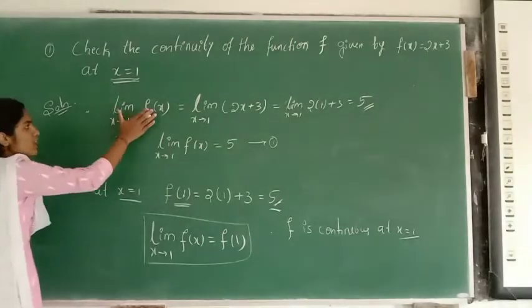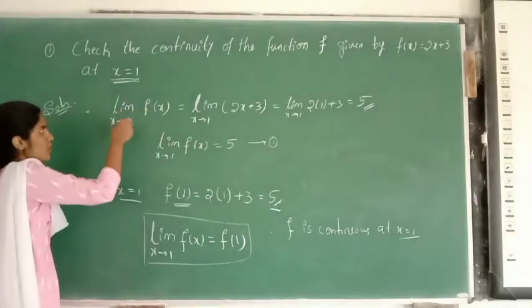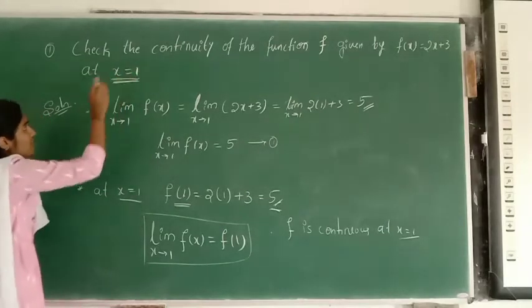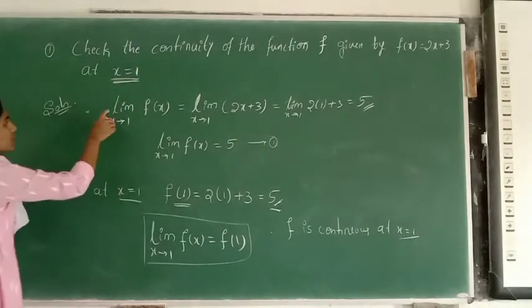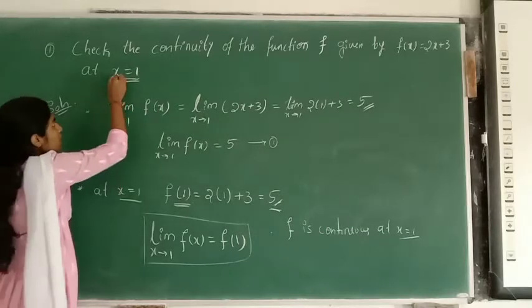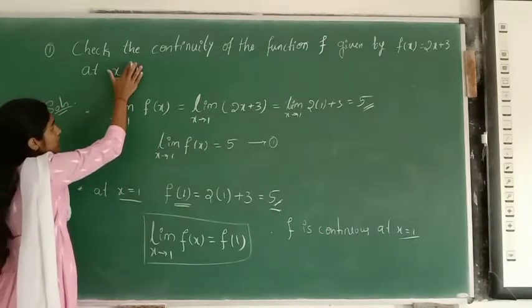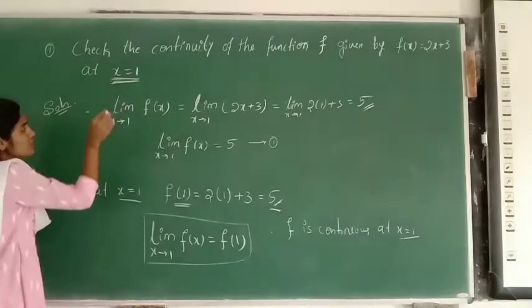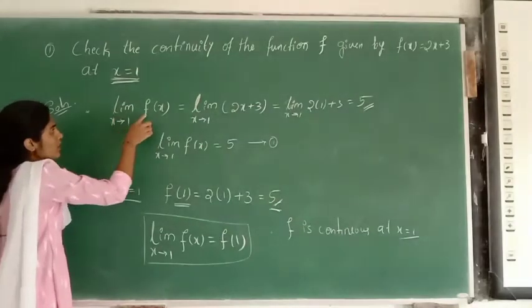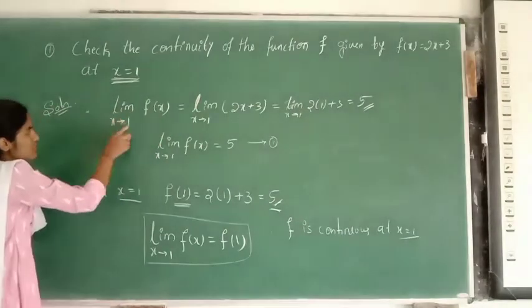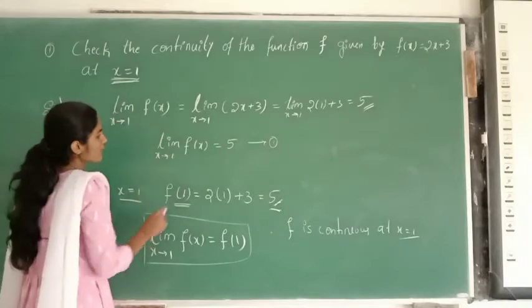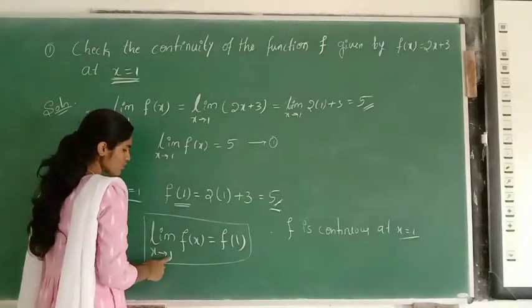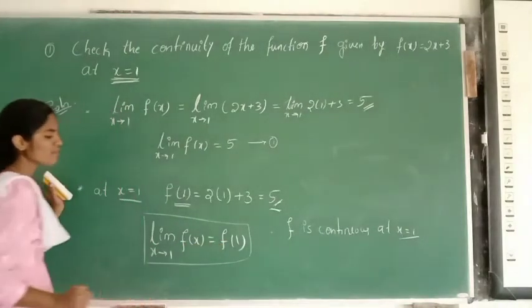First we found the limit, limit x tends to 1. Why am I choosing limit x tends to 1? They have given that we have to find the limit as x tends to 1. We have to check whether the function is continuous at 1 or not. That's why I am taking limit x tends to 1, f of x. Okay, limit x tends to 1, f of x is equal to 5 I am getting, which is also the value of the function f of 1. Therefore, limit x tends to 1, f of x is equal to f of 1.